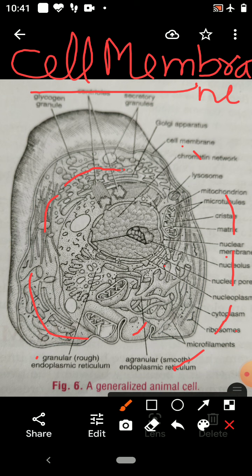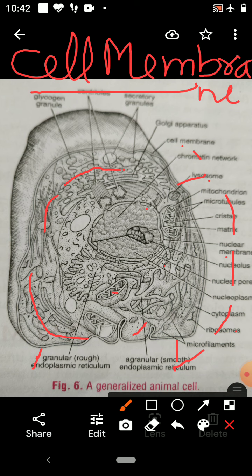So this membranous structure which separates the internal and external environment of the cell is called the cell membrane. So this structure is the cell membrane. The cell membrane is found in both plant cells as well as animal cells. In the plant cell, one more structure is present outside the cell membrane, that is called the cell wall.